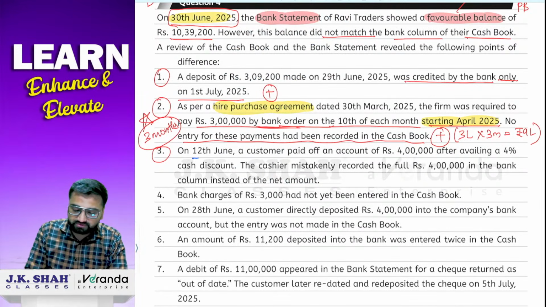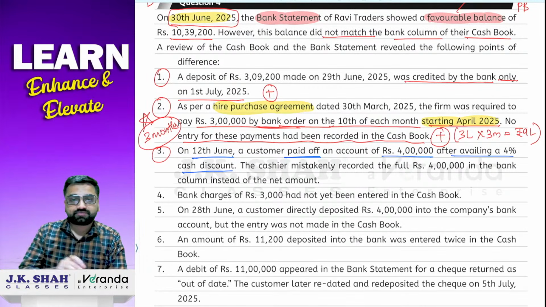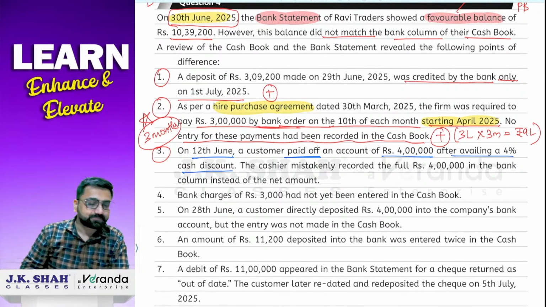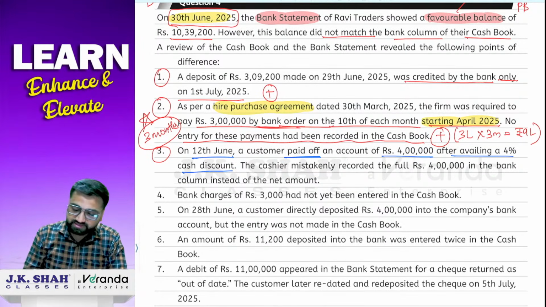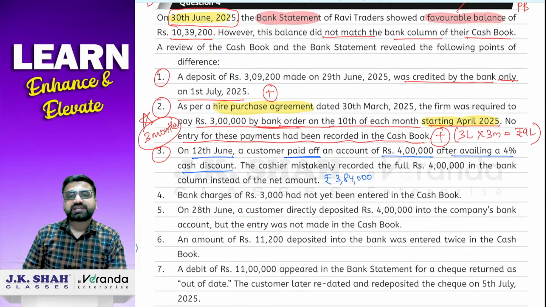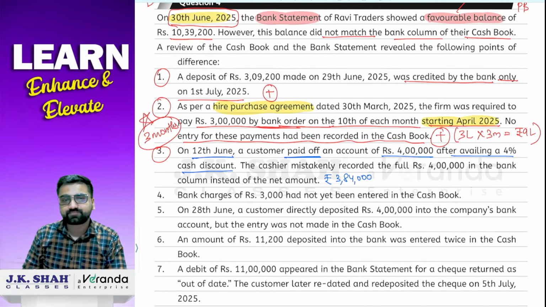On 12th June, a customer paid off an account of rupees 4 lakh after availing 4% cash discount. So first of all, check in the calculator: 4 lakh minus 4%. The amount is 3,84,000. That means 4 lakh rupees had to be paid, but we gave him a 4% discount, so he paid 3,84,000.